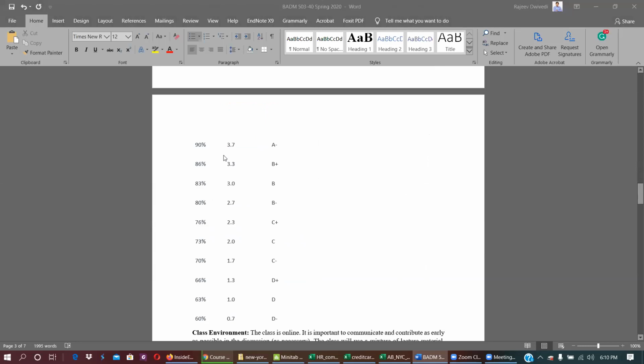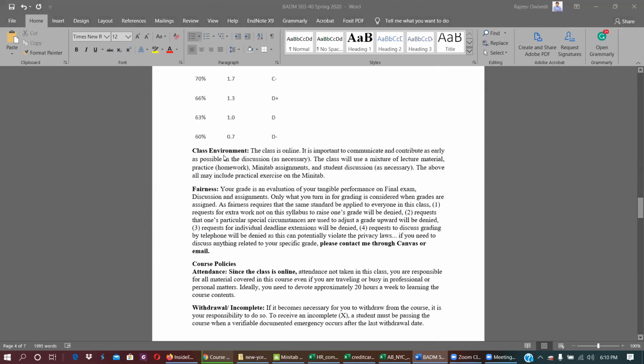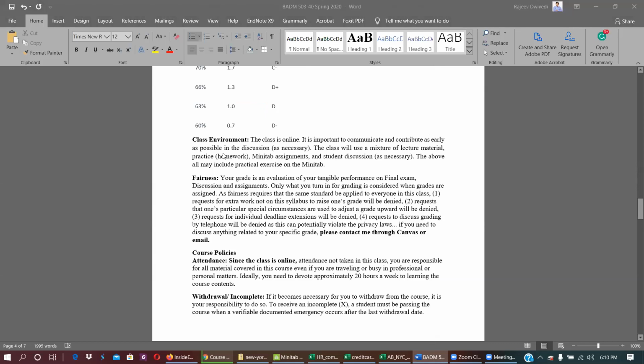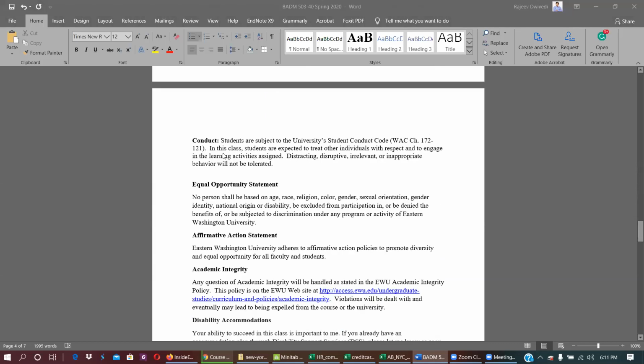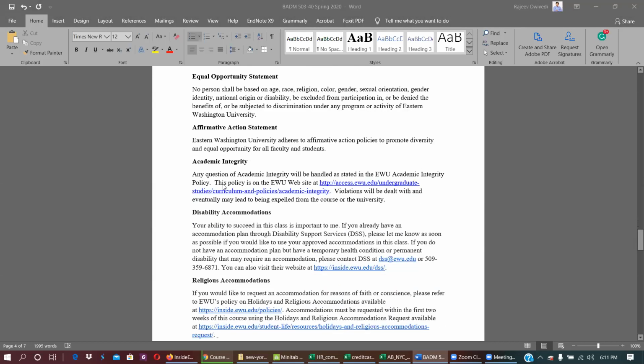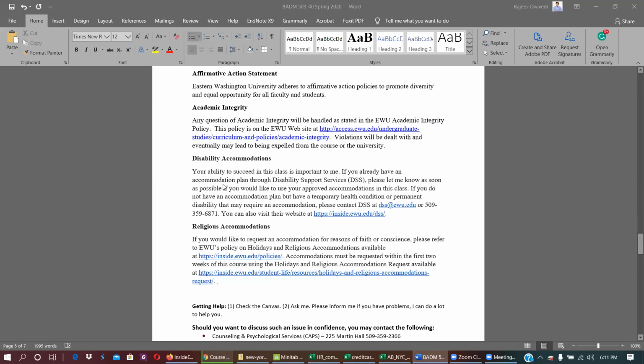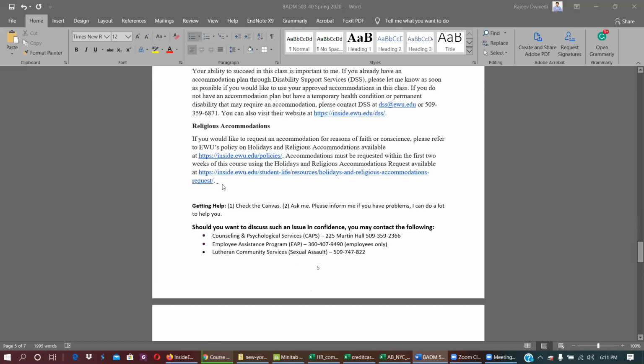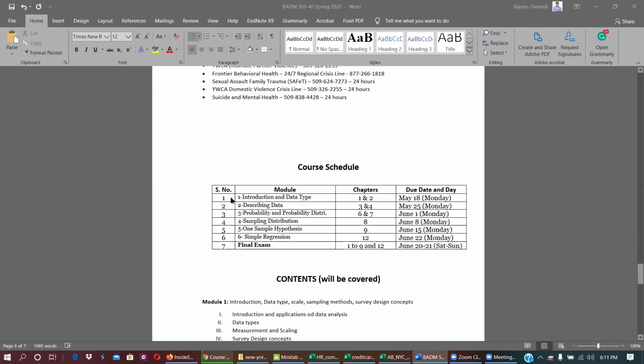However, I'm not giving any assignment that can take more than 1 hour to finish. Most of the assignments will not take more than 1 hour. It totally depends upon understanding the concept and the subject matter, and then you can finish very easily. Other things are very simple. Here the deadlines are there. Every assignment is due on Monday night, Monday 11:59 p.m. Here you can see week 1, which is due by next Monday, May 18.